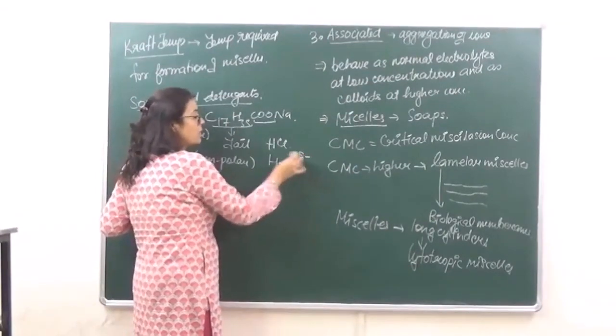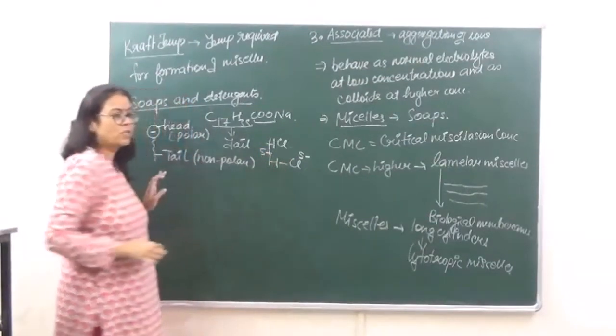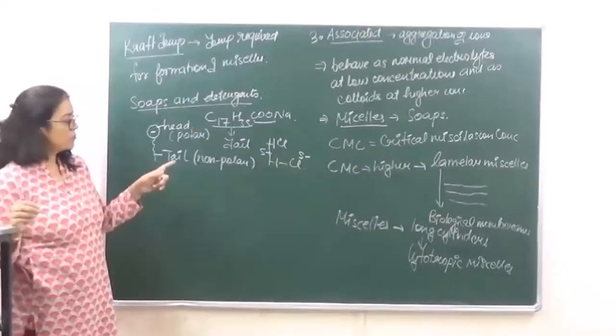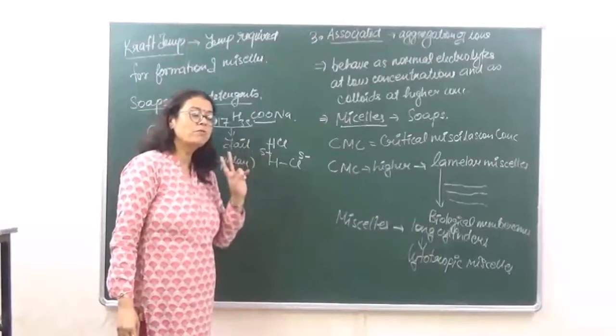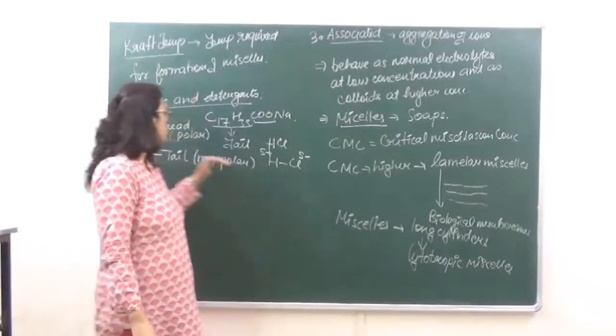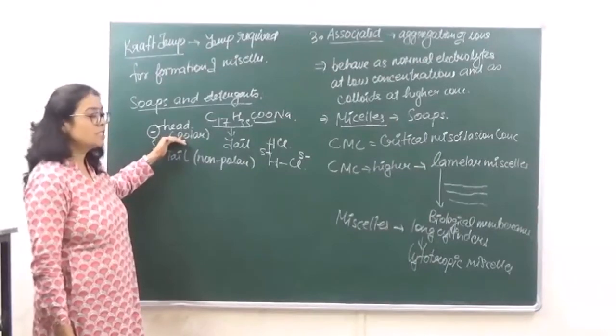As a result, chlorine will get a slight negative charge and hydrogen will get a slight positive charge. There are two charges developed over here. Because of these two charges, they have two different poles. So such molecules are said to be polar, on which charge is developed.